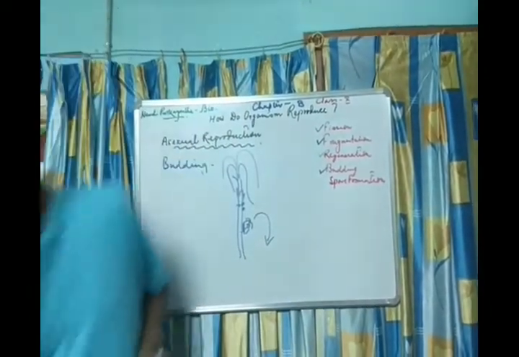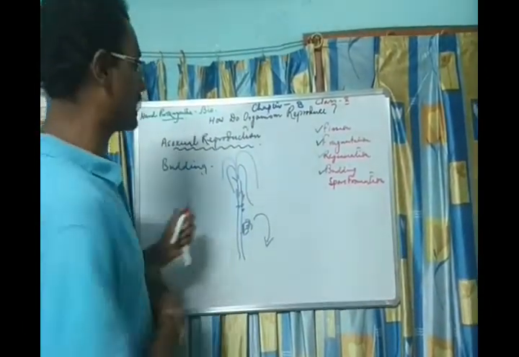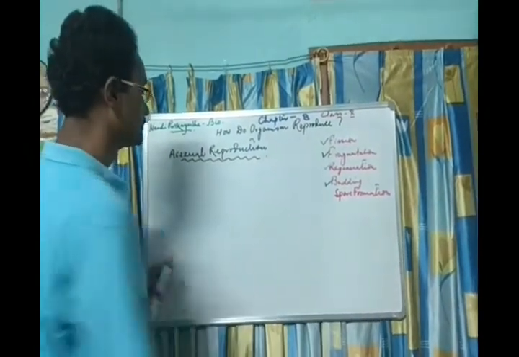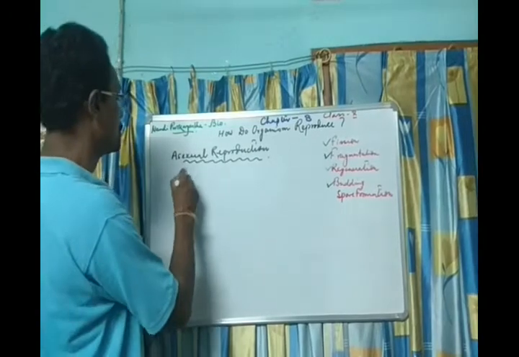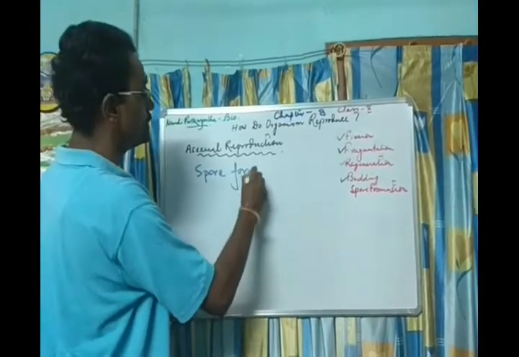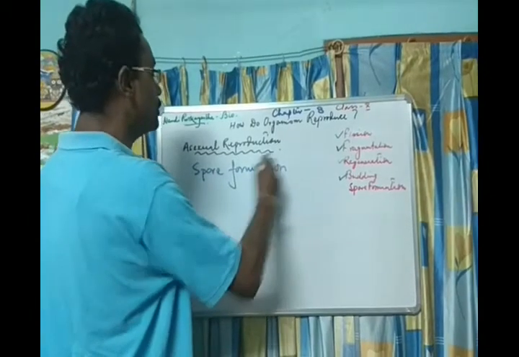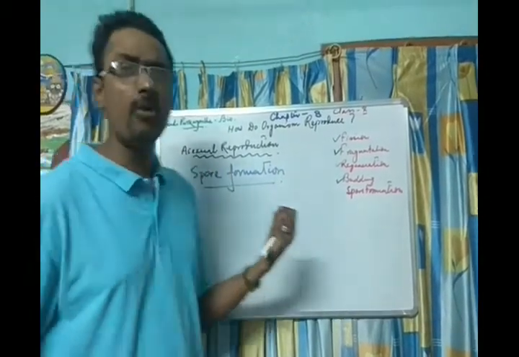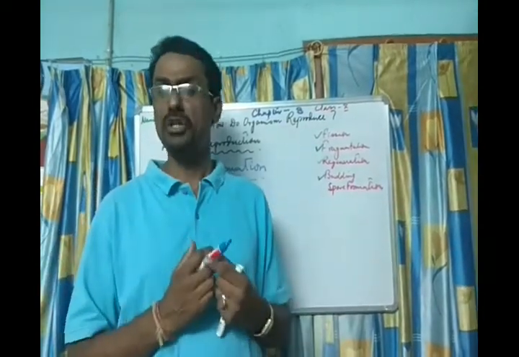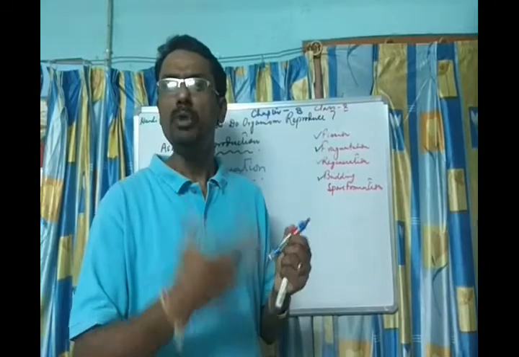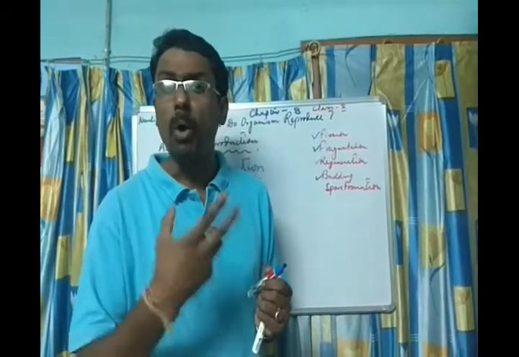Okay. Now let's come to the last one, that is spore formation. Generally, this is a very commonly found type of asexual reproduction, found mainly in fungi, mucor, rhizopus, molds, bread molds.